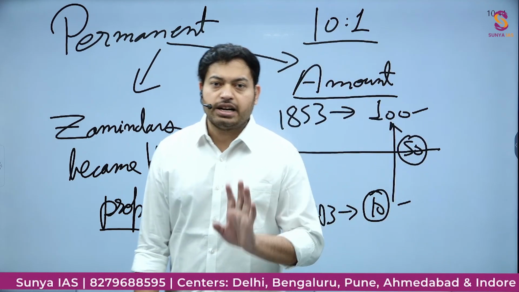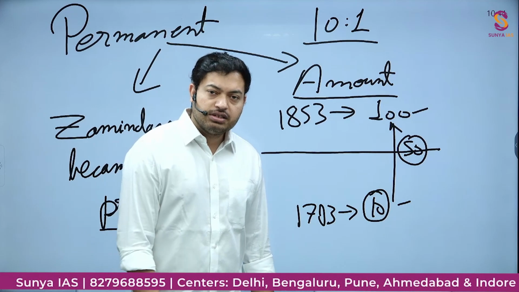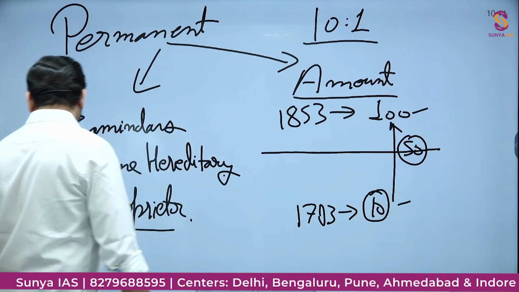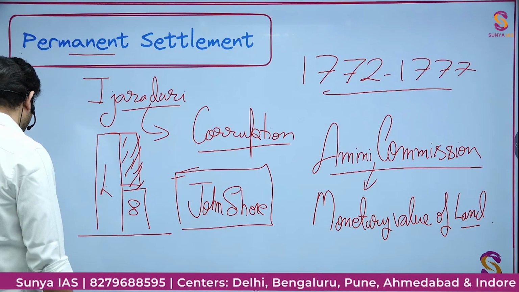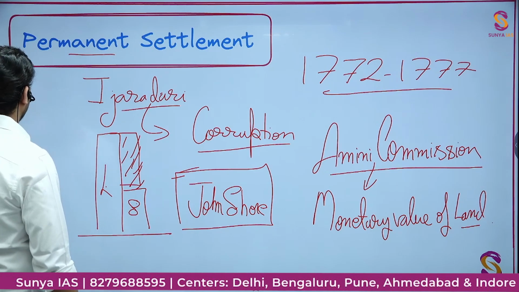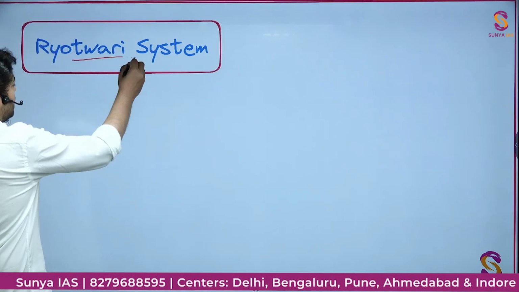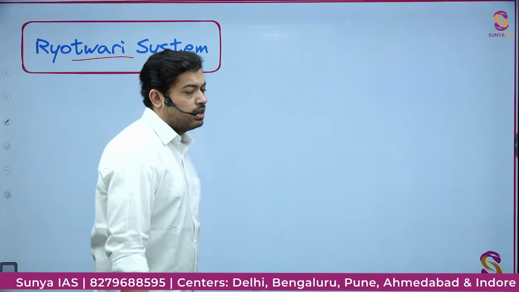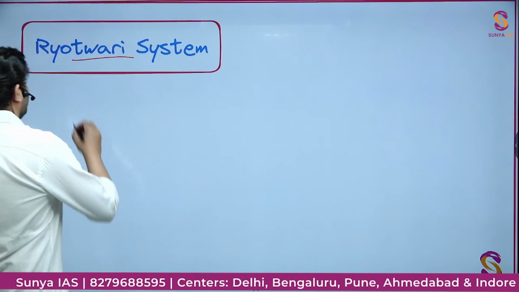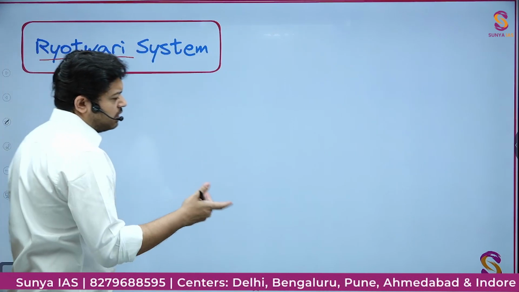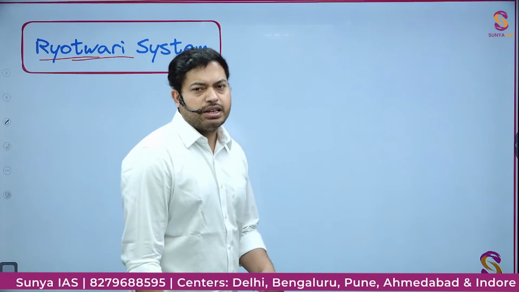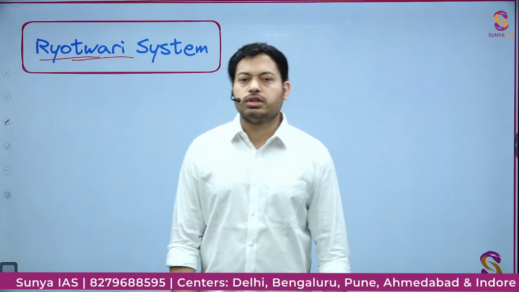Fine. So that is all what you needed to know about permanent settlement. Now let's move to the next point, and that will be the next term, Raiyatwari system. Raiyatwari is an anglicized form. Raiyat is a standard word for someone who is a farmer.